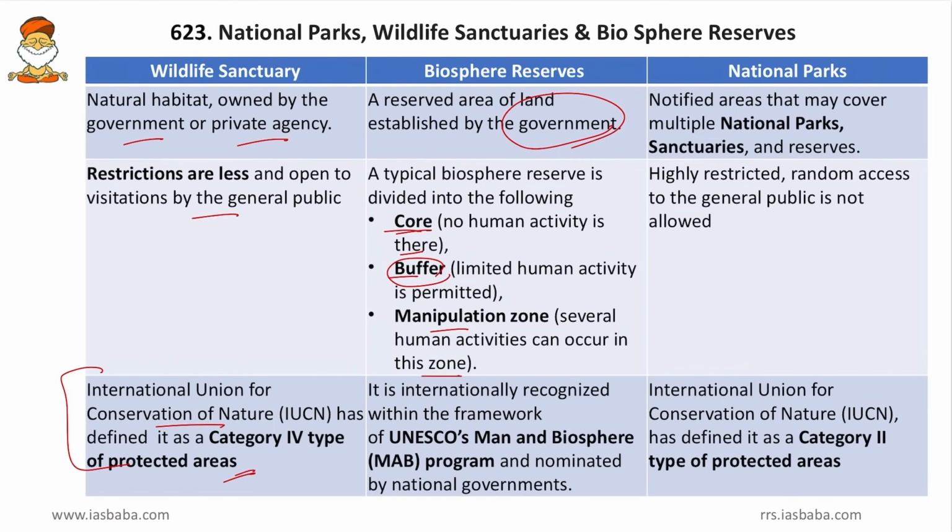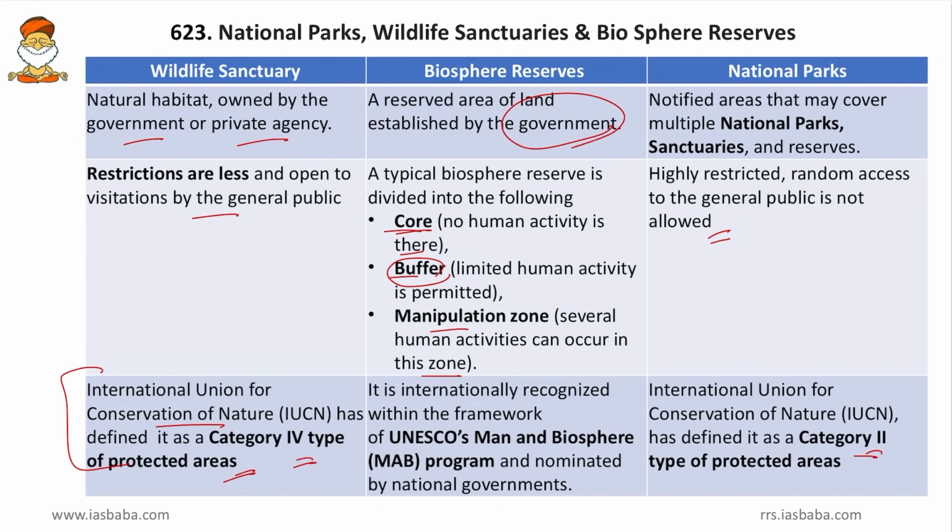Then come to national parks. Friends, these are notified areas that may cover multiple sanctuaries and reserves. So it might not be one single sanctuary; several sanctuaries can be clubbed to form a national park. They are highly restricted, and random access to the general public is not allowed. IUCN has defined it as a category 2 type of protected area, and wildlife sanctuaries are category 4 types. And coming to more facts, friends, wildlife sanctuaries are notified by the state governments in India, and national parks and biosphere reserves are notified by the national government only.